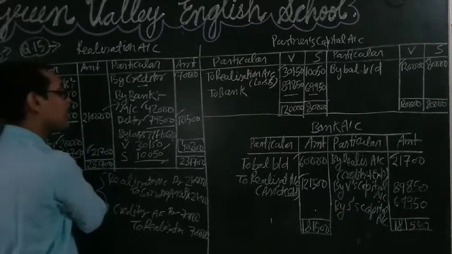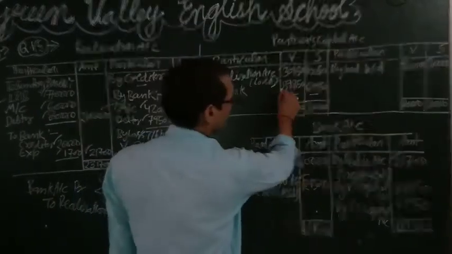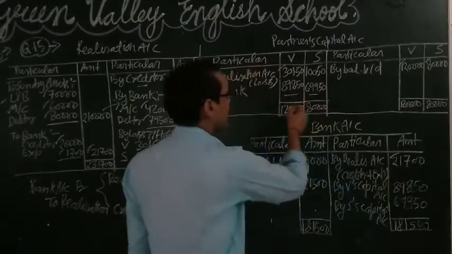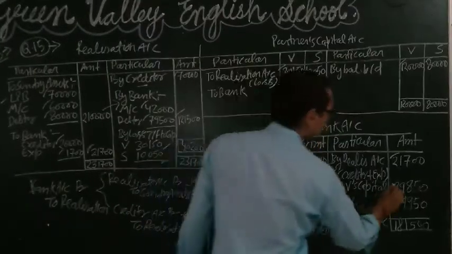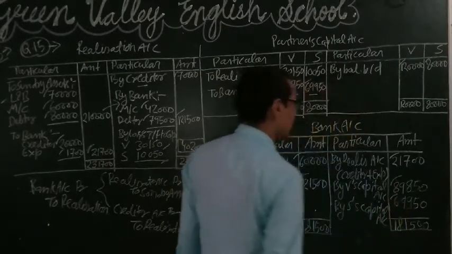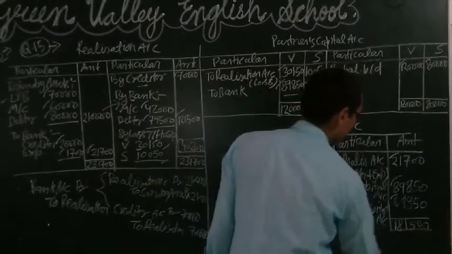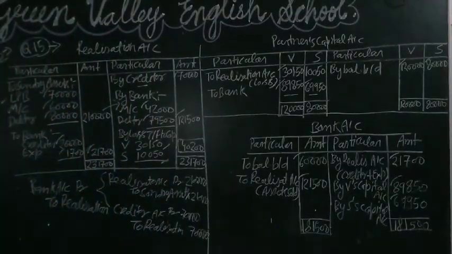Then while preparing the bank account, it should be credited by realization account, and this amount will also be transferred to the credit side of the realization account. Because it is a payment, the final payment to the partners is 89,850 and 69,950. After totaling, 1,81,500 and 1,81,500, the bank account is matched. So this is the question of realization account.